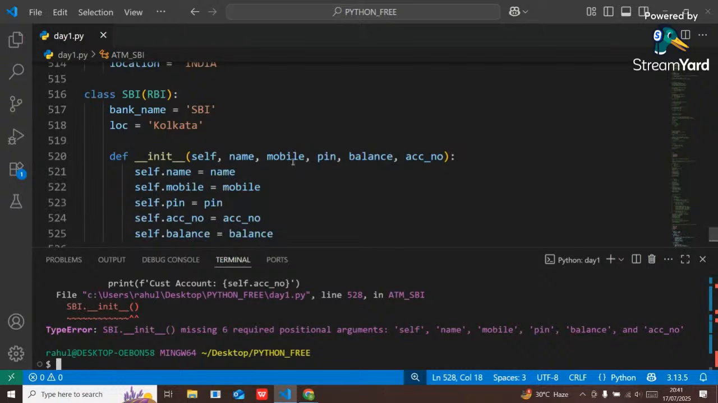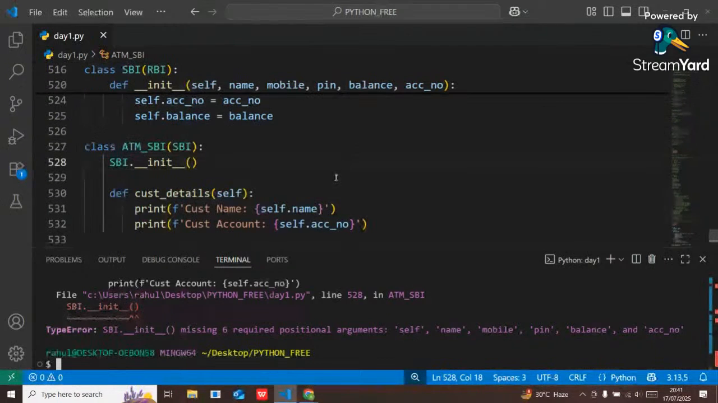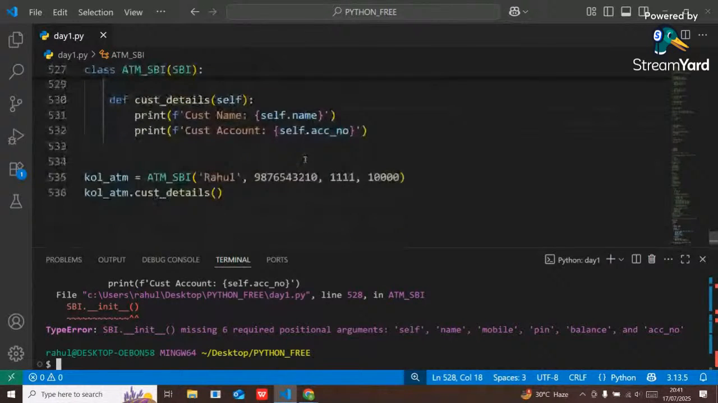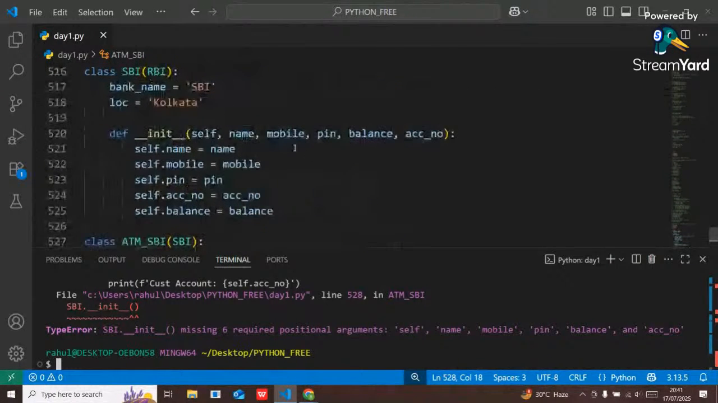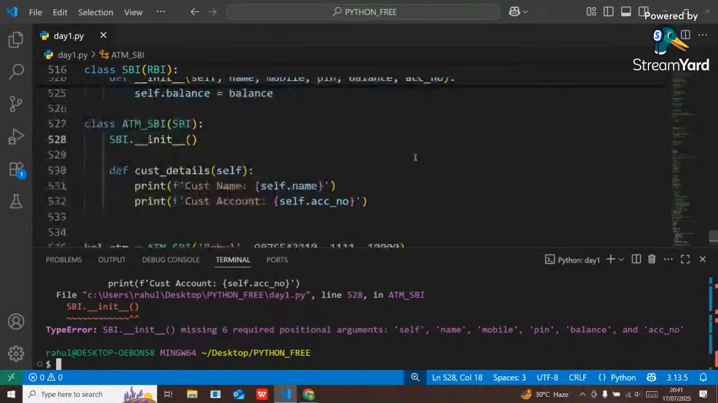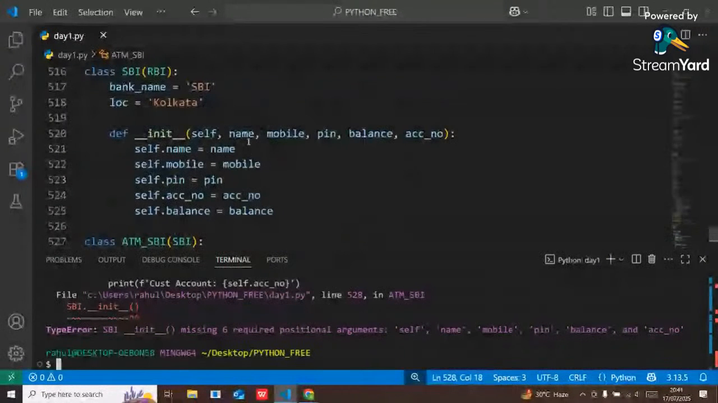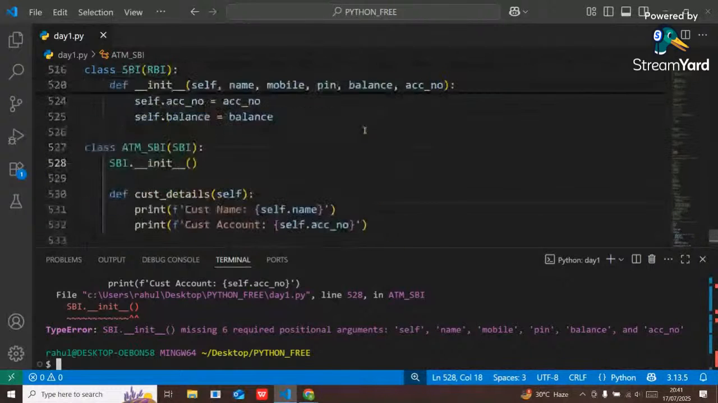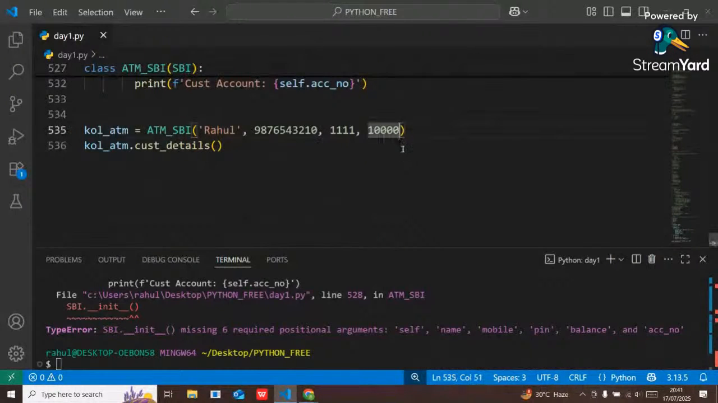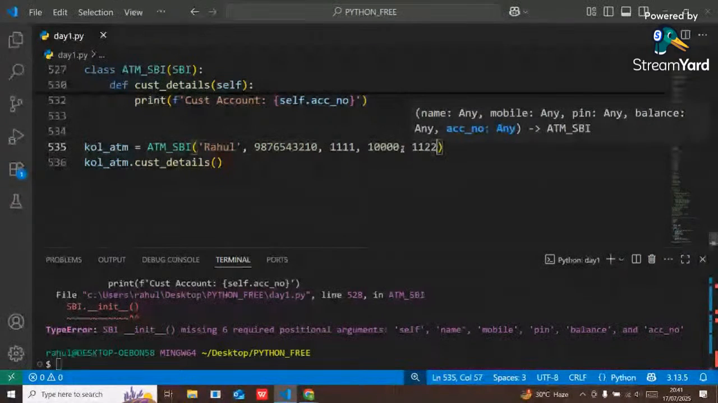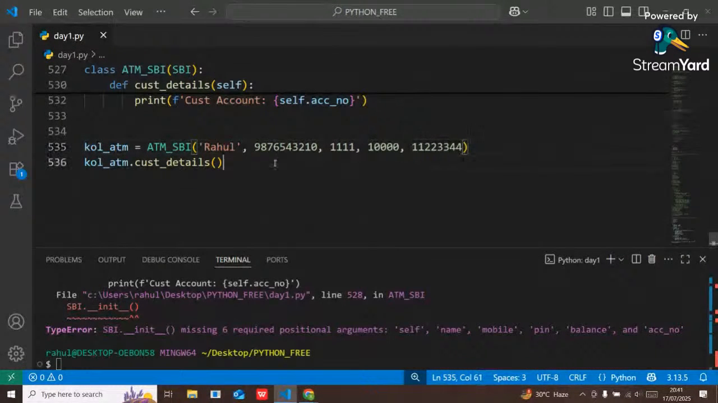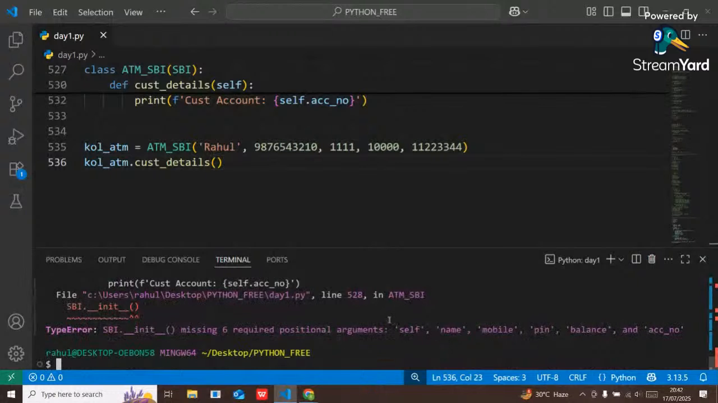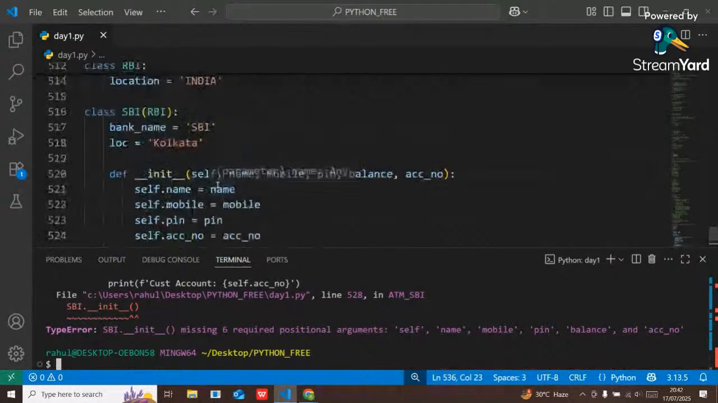Missing 6 required arguments: self, name, mobile, pin, balance, account. What have I passed here? I have not passed account number. Name I have passed, mobile I have passed, pin I have passed, balance passed. Account number I have not passed. So what is my account number? 11223344. Self I have to pass here.